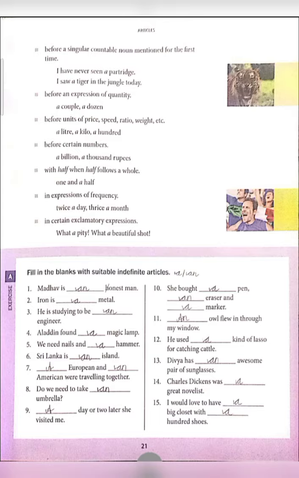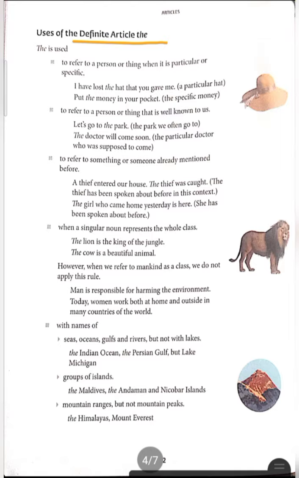Now let's discuss more about the definite article the. We use the article the before a person, place or thing which is mentioned specifically or particularly. For example, I have lost the hat that you gave me. Here the hat means a particular hat. Second, we use the article the for a person or thing that is well known to us. When we are familiar with it, we use the article the.